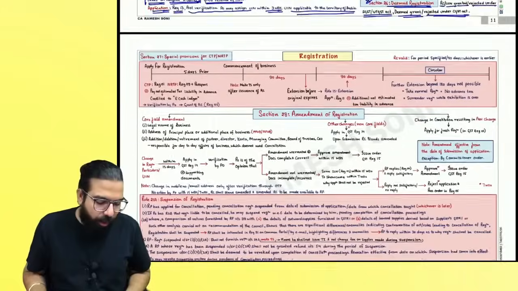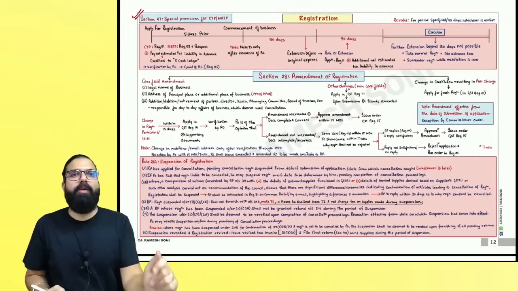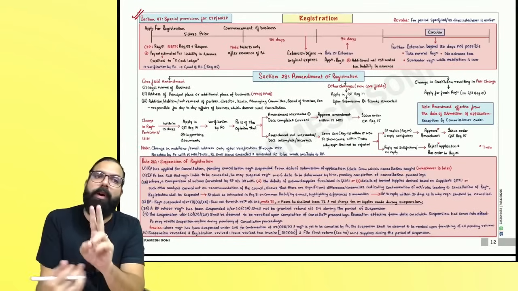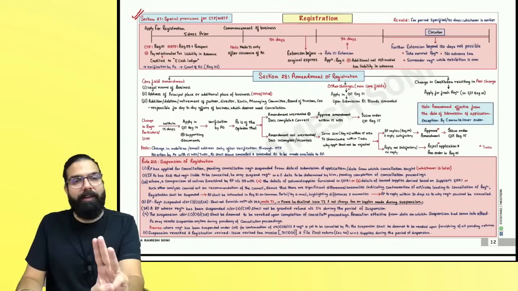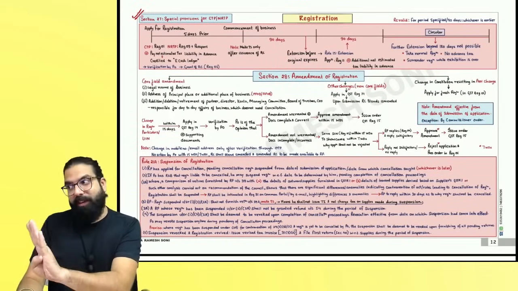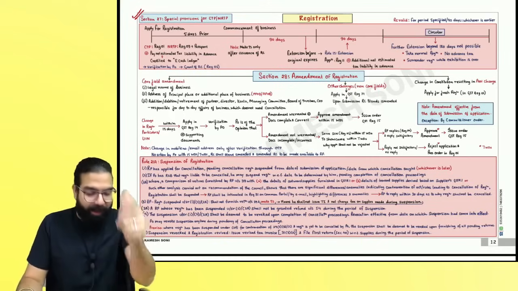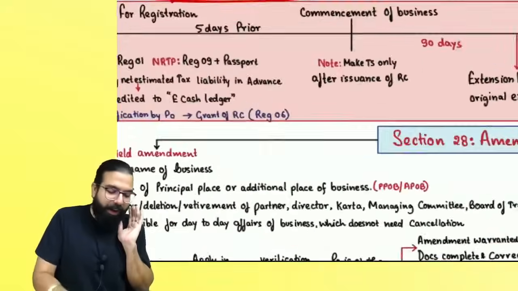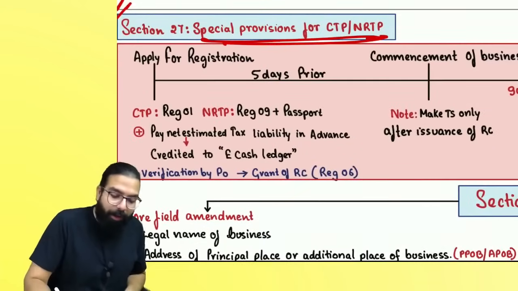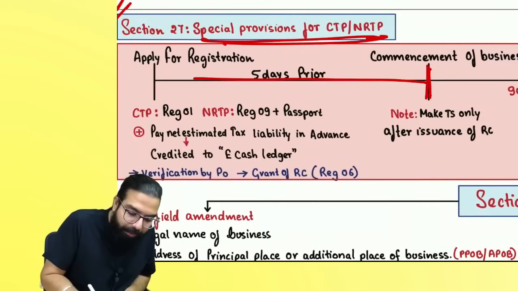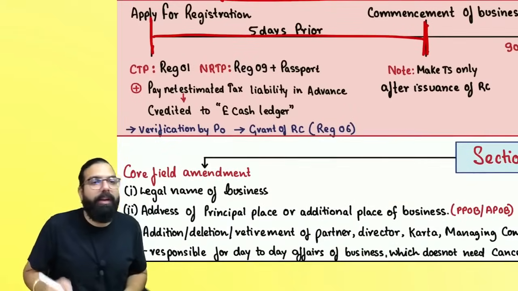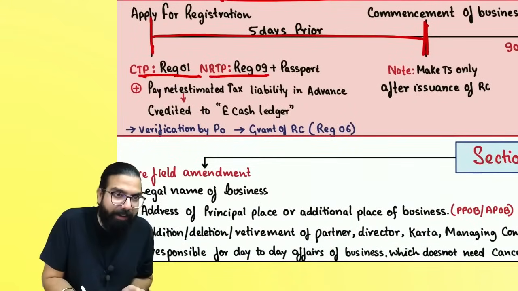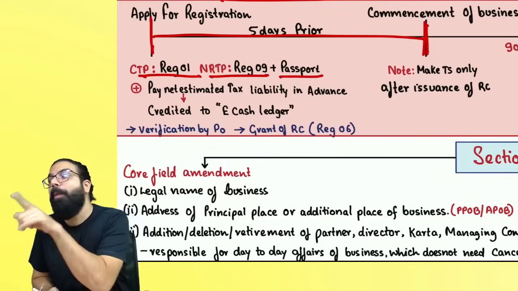Now, the next section is section number 27. Section number 22 told about persons who are liable. 23 told about persons who are not liable. 24 told about compulsory registration. 25 procedure. 26 told about deemed registration. 27 now talks about special provision with respect to CTP and NRTP. If you are a casual taxable person or an NRTP, when you are going to commence your business, 5 days prior you should apply for registration. CTP applies in GST REG 01 and NRTP applies in REG 09 along with a self-attested copy of passport.